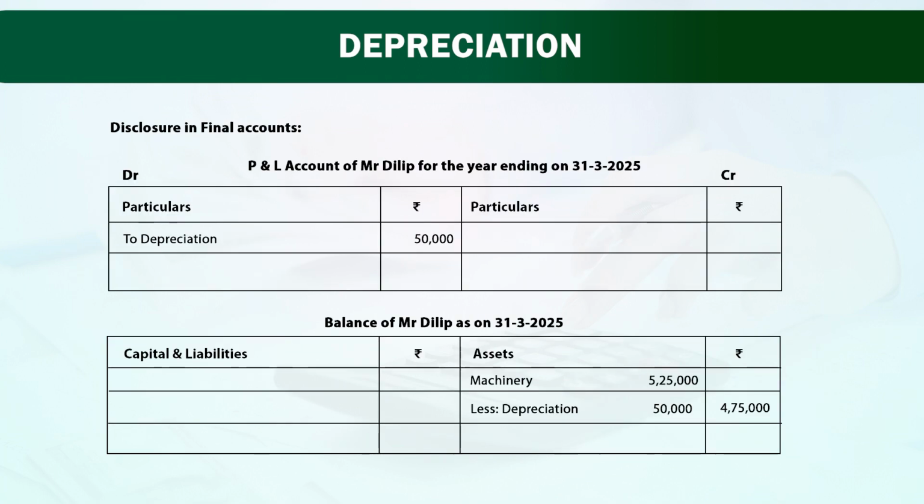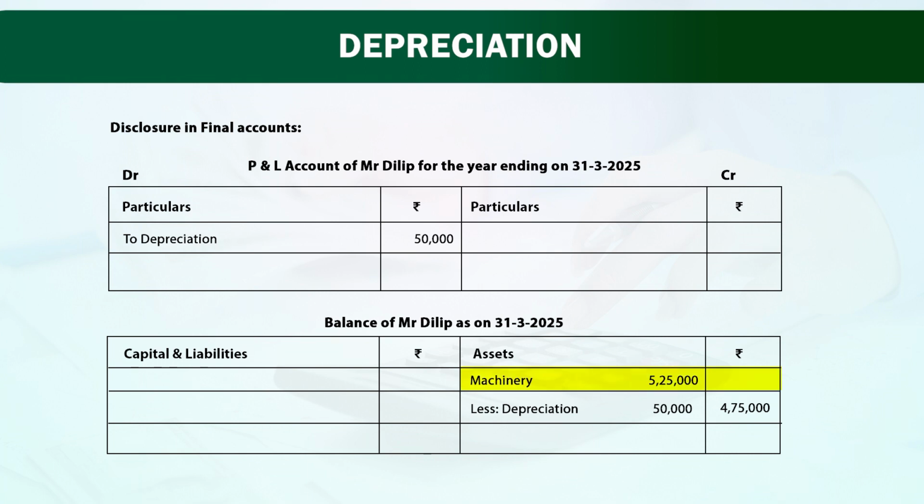Let us have a look at the disclosure in our final accounts. As I told you, depreciation is our non-cash expenditure, it is our revenue expenditure, therefore it would appear on the debit side of profit and loss account as a depreciation expense, and we have disclosed here rupees 50,000. And the second effect will be given in the balance sheet.